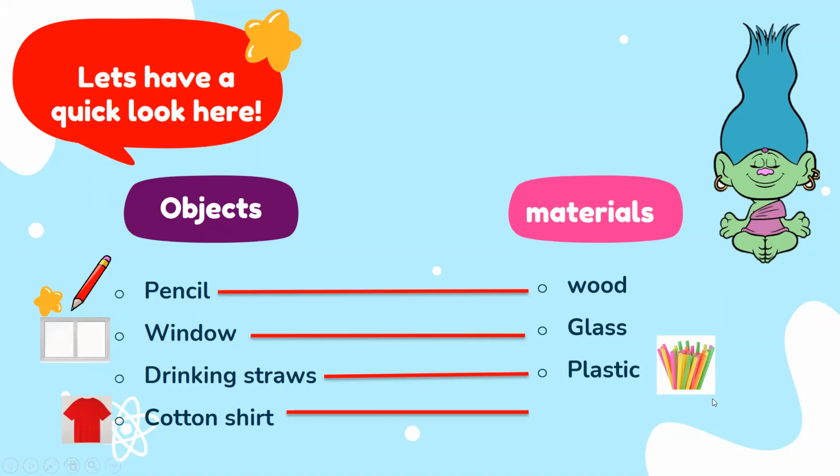Excellent, amazing. And we have the last example, which is a cotton shirt. A cotton shirt, the material of the shirts is fabric. So now here we remembered the difference between the name of an object and the name of its material, because we don't need to mix them both up.